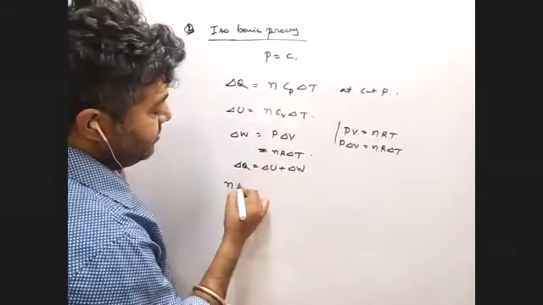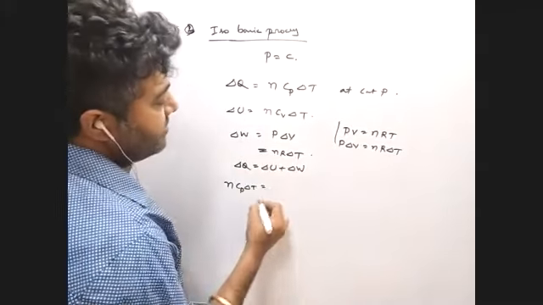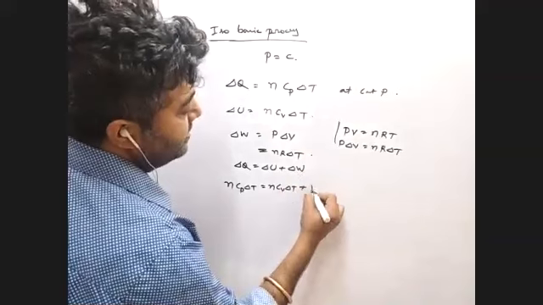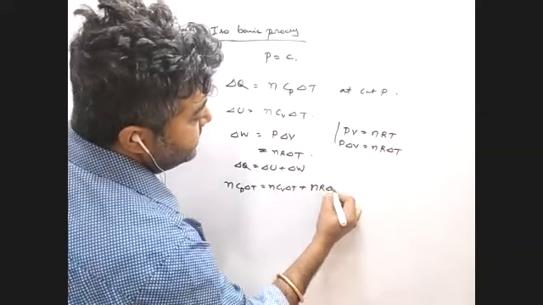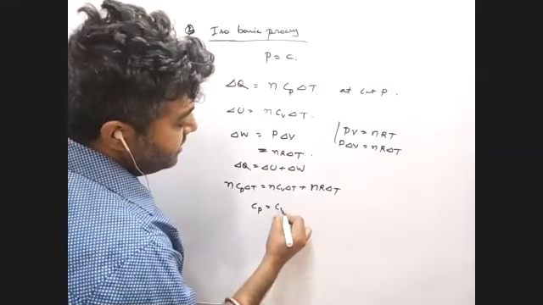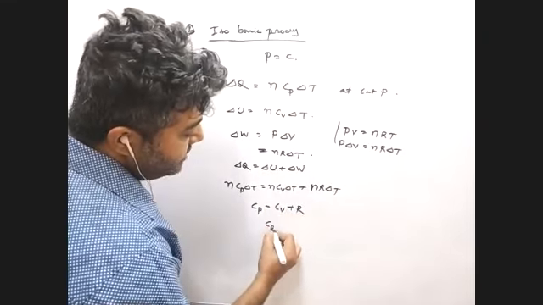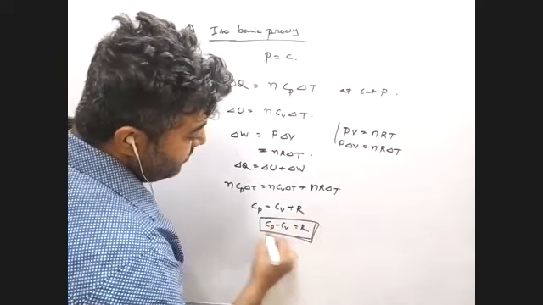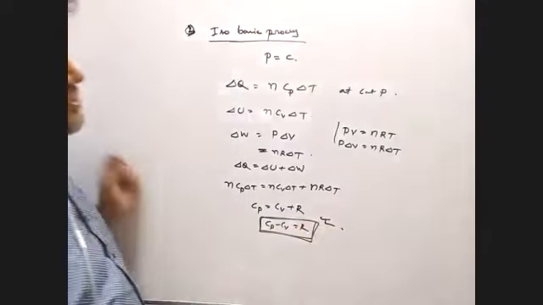From the first law of thermodynamics, del Q is del U plus del W. Del Q is n Cp del T, del U is n Cv del T, and work done is nR del T. We can cancel n and n, and we can cancel del T. So Cp equals Cv plus R, so we can say Cp minus Cv equals R, which is called Mayer's formula. You remember that one? Chemistry, very, very important.